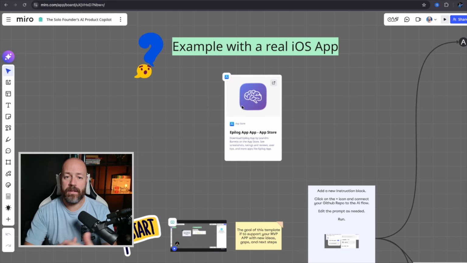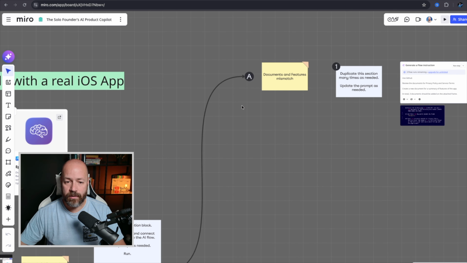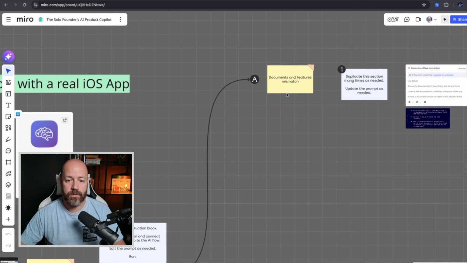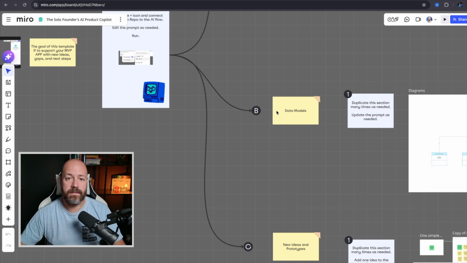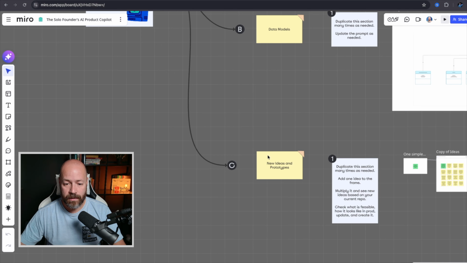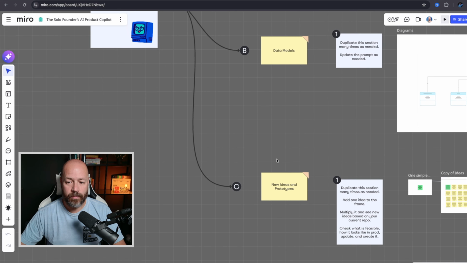So if you have an app or a product or a SaaS, some product that you have your code in GitHub, for example, the idea is to use AI from Miro AI flows to understand where the gap is. In this case, there are three different scenarios. The first one is about documents and features mismatch. The second one is the data models. And the third one, new ideas and prototypes.